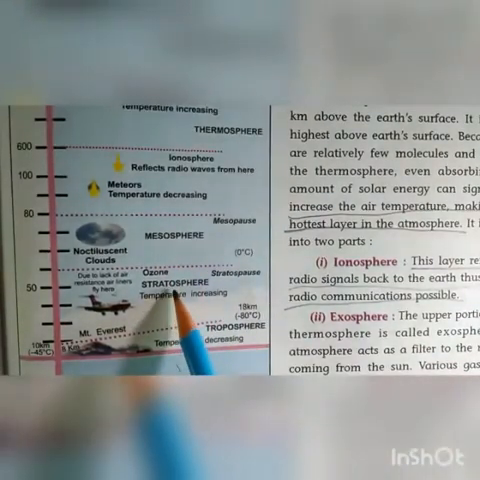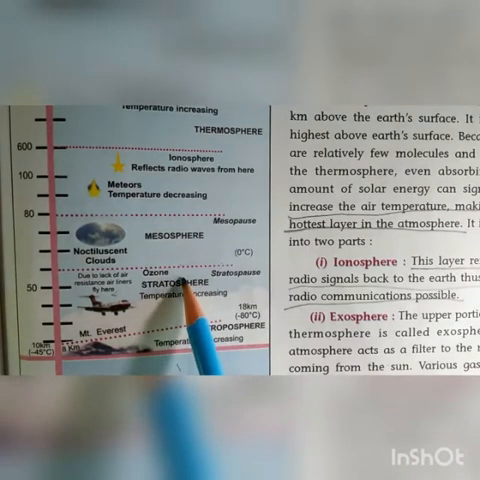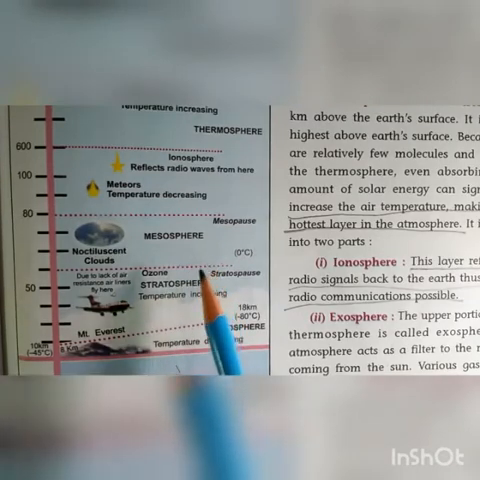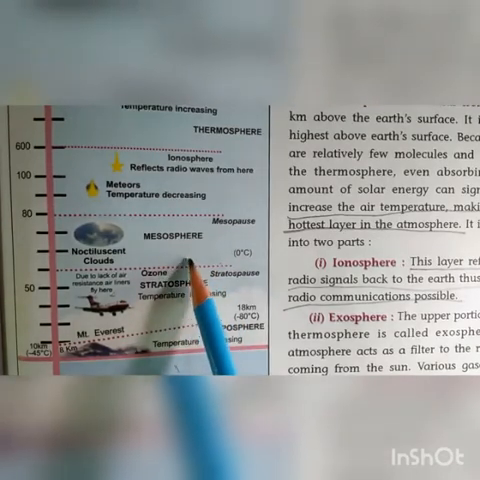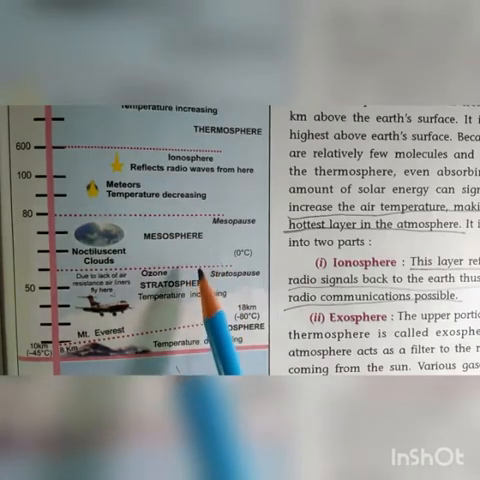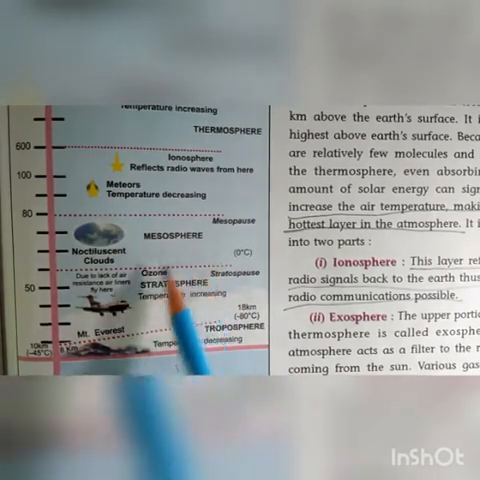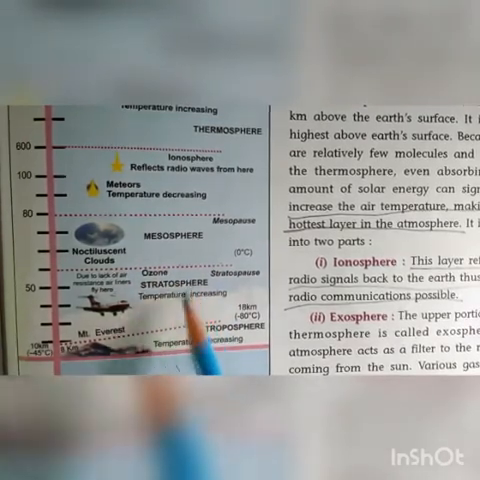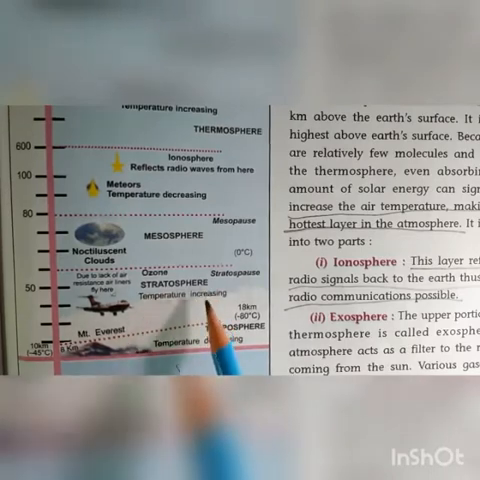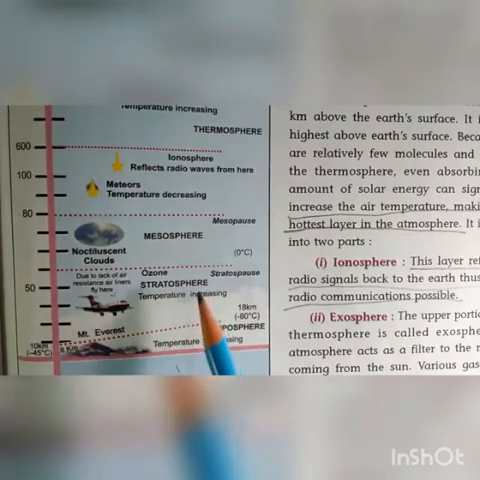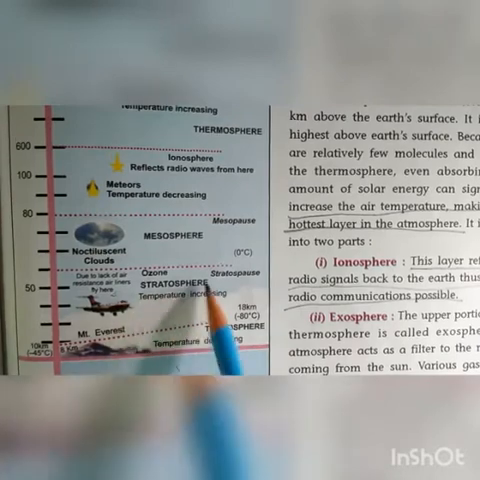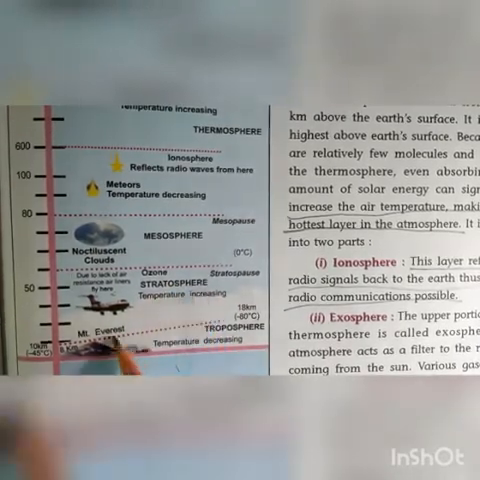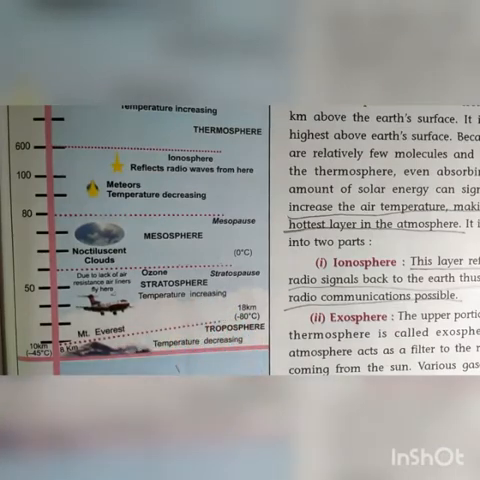The second layer is the stratosphere, which extends from 11 to 50 kilometers. Most of the ozone of the atmosphere is contained in this layer only. Meteors entering the Earth's atmosphere get burnt in this layer only. After this, they do not enter the troposphere.